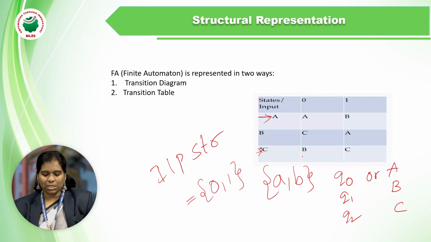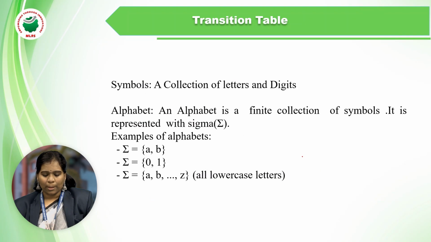So the next one is the transition table. Before the transition table, we have to know what are symbols and what are alphabets, and we have a lot more: the language, closure, Kleene star, operations on strings, all these things. So today we are going to cover only two definitions, that is symbols and alphabets.